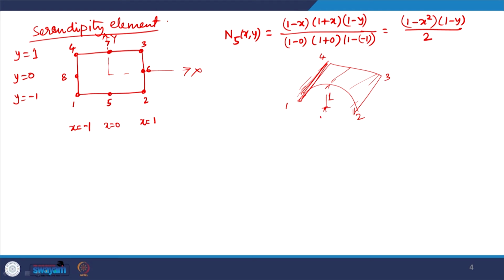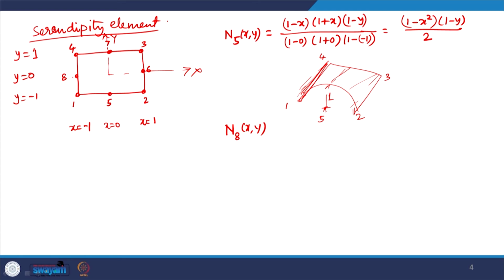So, N5 has quadratic variation with respect to x and linear variation with respect to y. It linearly vanishes to 0 with respect to y, but with respect to x it has a quadratic variation. Similarly, for N6 I can write, or it would be more useful to take N7 or N8, right, 5 and 8, because that will help us in defining the interpolation function for node 1.